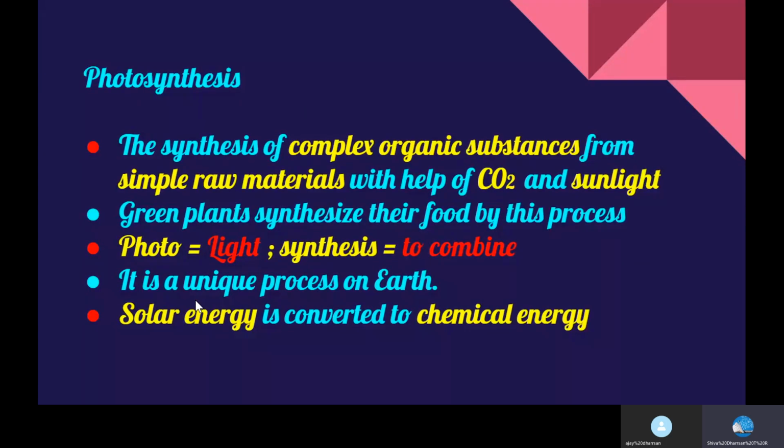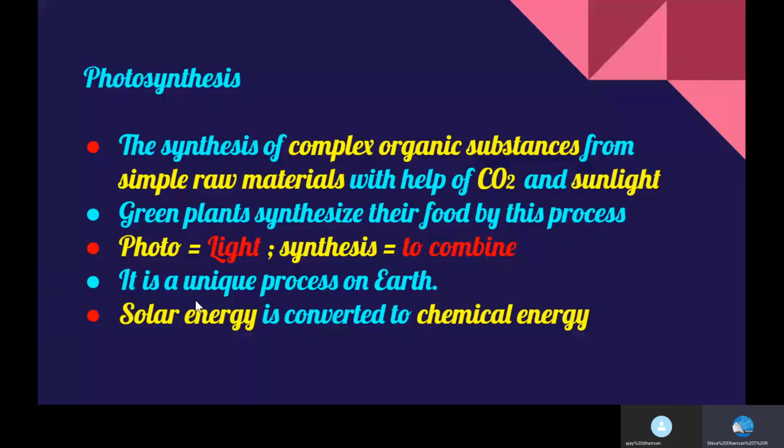Photosynthesis. Photosynthesis is the food-making process in plants. Green plants synthesize their food by this process of photosynthesis. As I told before, they are autotrophs. They make their own food with the help of photosynthesis.